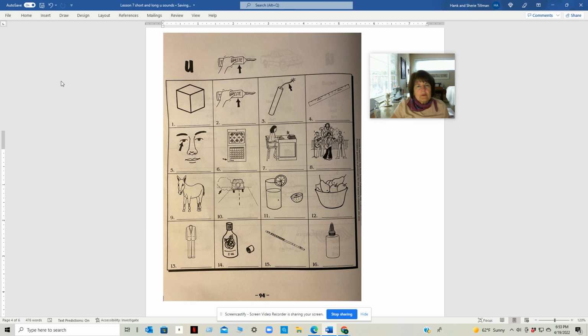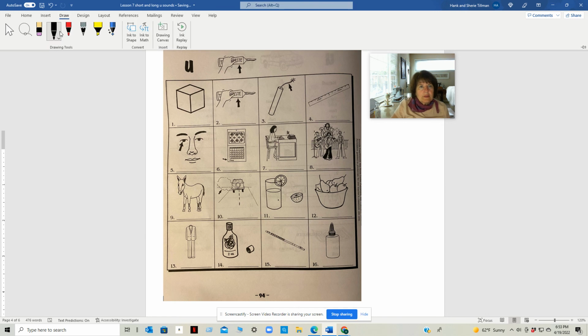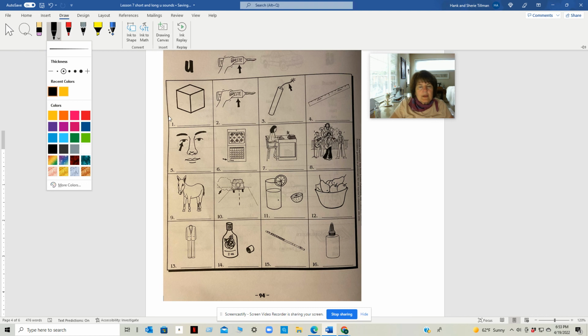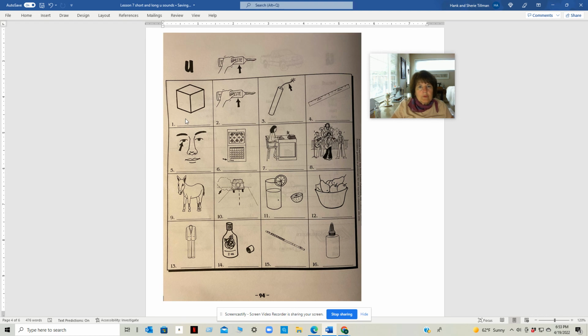Let's look at some words with a long U sound. The first one is a cube, C-U-B-E, cube. This is a tube of toothpaste, T-U-B-E, tube. This is a fuse, F-U-S-E, fuse.